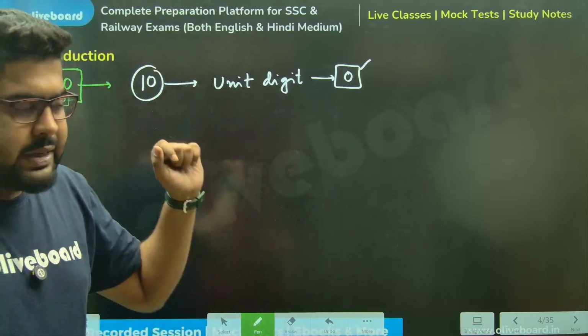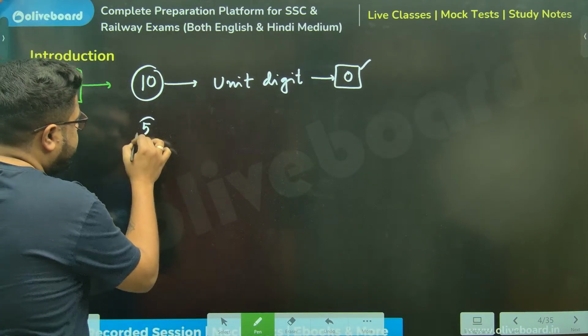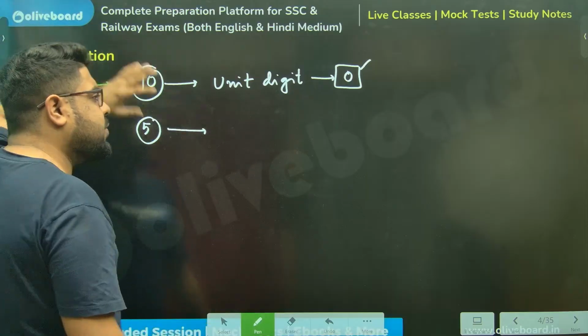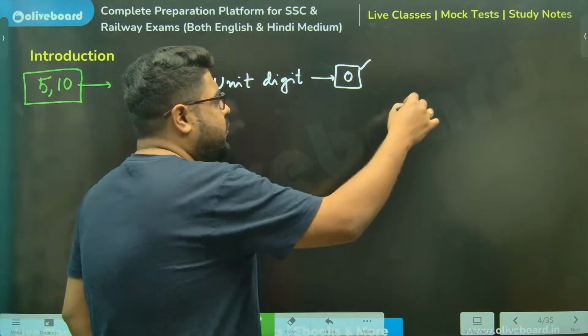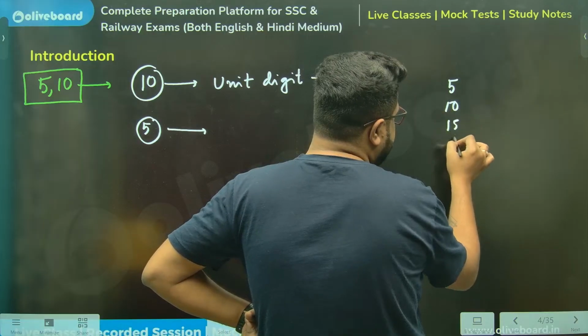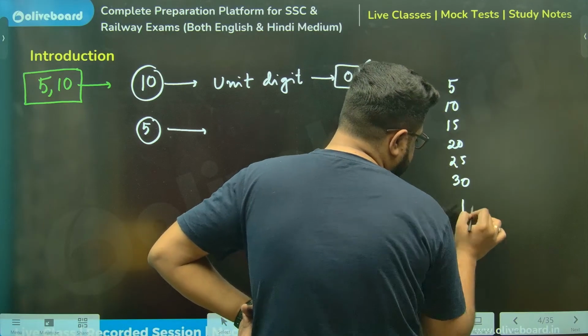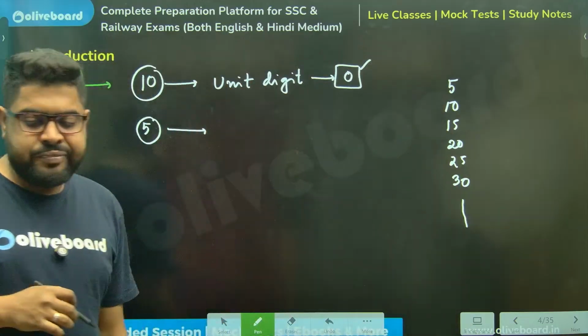Clear? Now, what about 5, sir? For 5, you can make your own. 5 ones are 5, 5 twos are 10, 15, 20, 25, 30. Can you draw any conclusion about the unit digit?